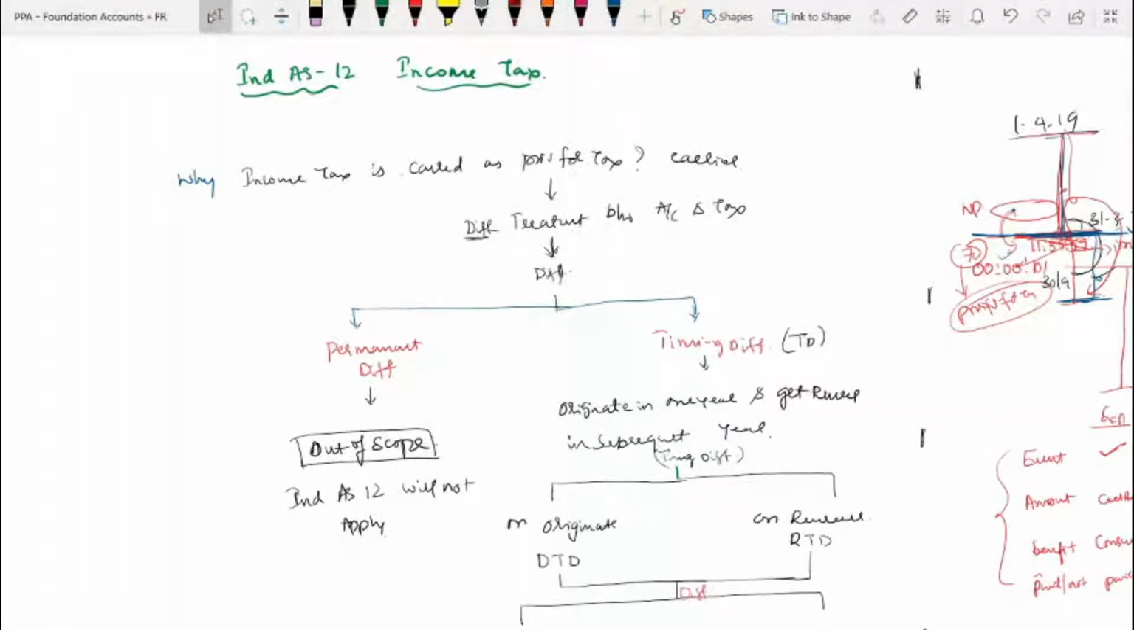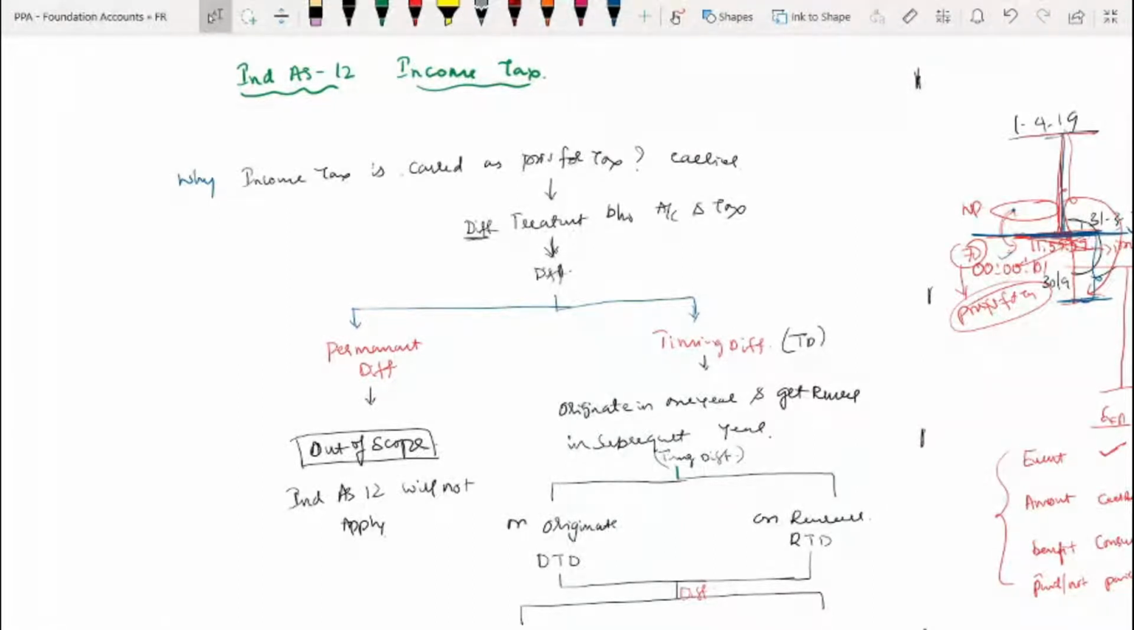Then the reason was stated for why the difference has emerged. We come to know the reason: there is a difference in treatment between accounting provisions as well as income tax provisions. Because of this difference between the two acts or two provisions, the difference will emerge. Such differences have been classified into two types. One is permanent difference, another one is timing difference.